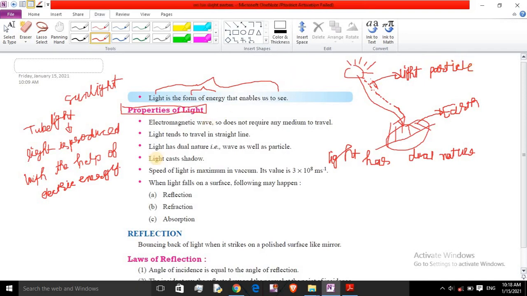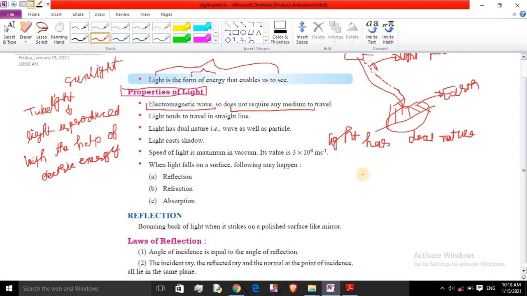Now look at the properties of light. The first property is that it is an electromagnetic wave. It does not require any medium to travel. We know about the earth's atmosphere, which is present at some height above the surface of the earth. The sun is situated here, and electromagnetic waves come from the sun.